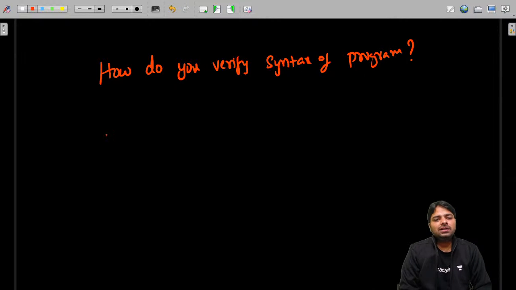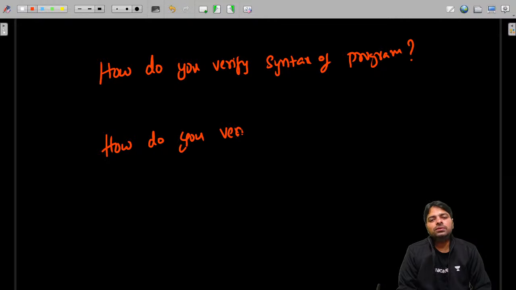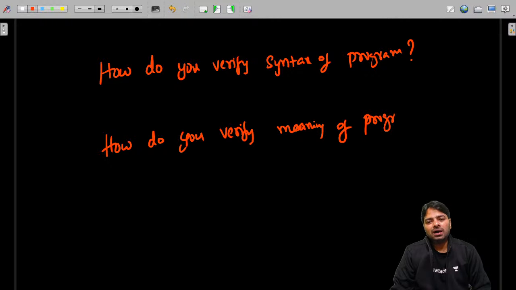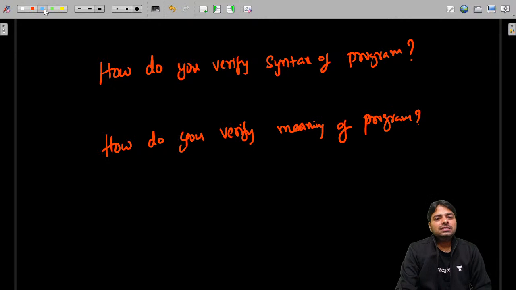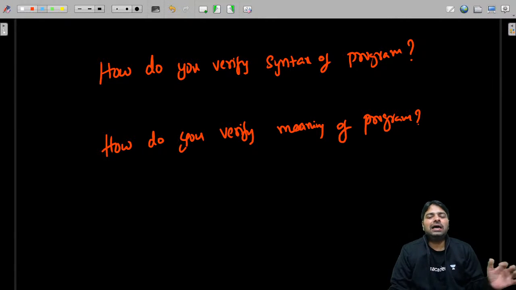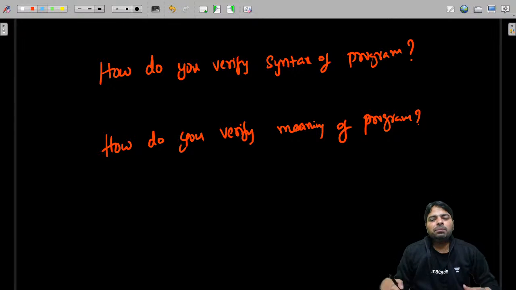This is different. How do you verify the meaning of your program? Both are different, both need not be the same. Understood what I'm saying? In syntax analysis you can use top down or bottom up. Here both are individual, both are different.